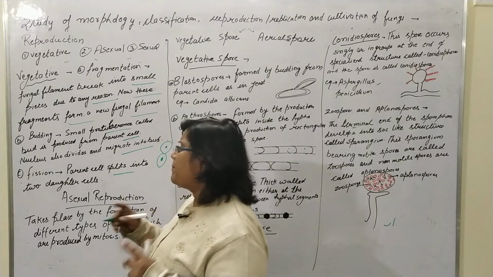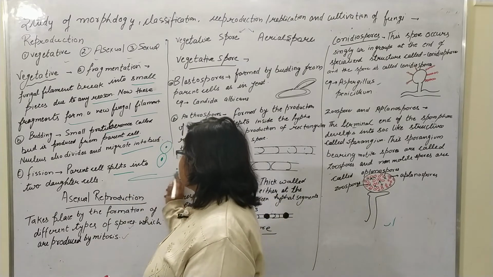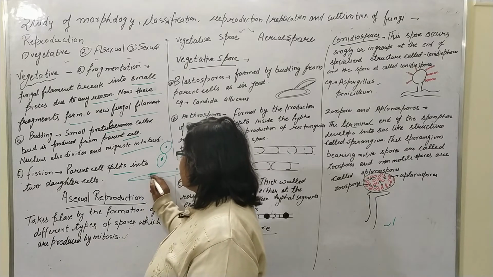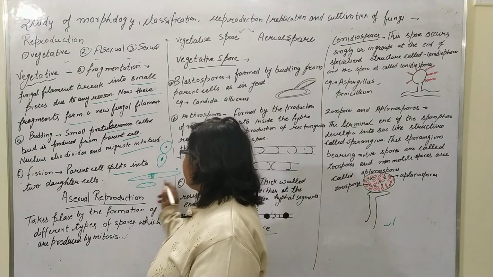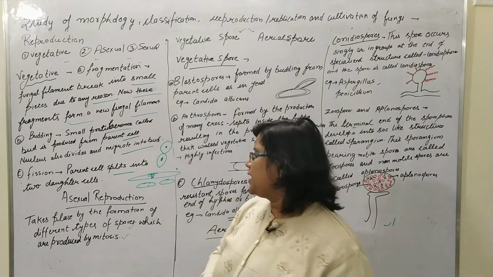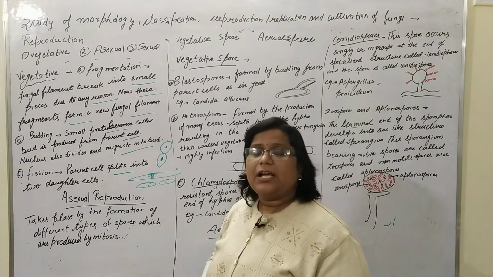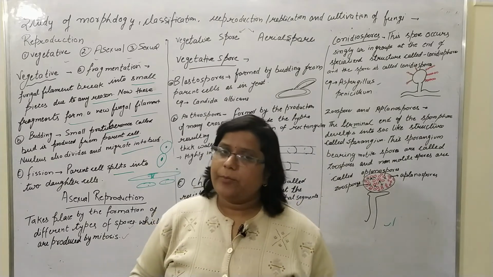Fission. If the parent cell is split into 2 daughter cells, suppose that this is the fungus filament and this is split into 2 parts and forms 2 new filaments, it is known as fission. Okay, now the vegetative reproduction is completed. Now we come to the asexual reproduction.